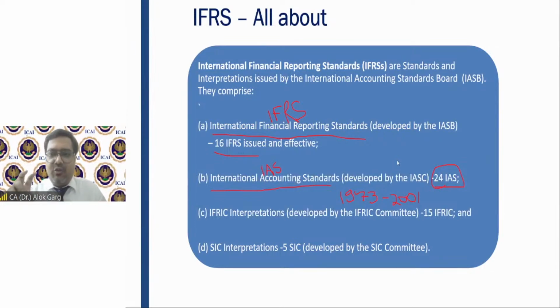International Accounting Standards are those standards which were issued between 1973 to 2001 under the name of IAS. There were 41 IAS issued earlier, but now only 24 IAS are live. 17 IAS have been superseded by IFRS. And how many IFRS are there? There are 16 IFRS. So the total count of standards is 24 IAS plus 16 IFRS. Understood? There are 40 standards.